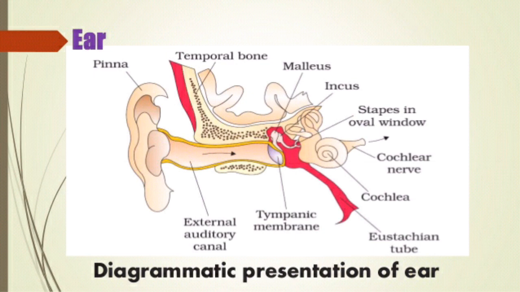Between the middle ear and the external ear is the tympanic membrane, that is the eardrum. The middle ear is filled with air and the pressure is balanced by the eustachian tube that opens in the pharynx. The internal ear consists of the cochlea and the cochlear nerves, and the semicircular canals, that are filled with liquid.